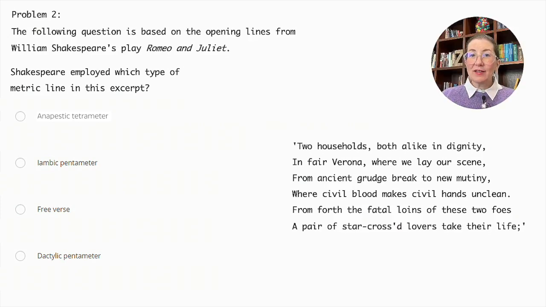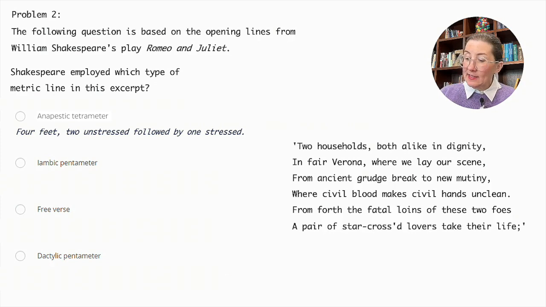The metric line used by Shakespeare in the opening lines of Romeo and Juliet is not anapestic tetrameter, free verse, or dactylic pentameter. Anapestic tetrameter consists of 4 metric feet, each foot having 2 unstressed syllables followed by a stressed syllable, and that is not the case here. So let's cross that out.